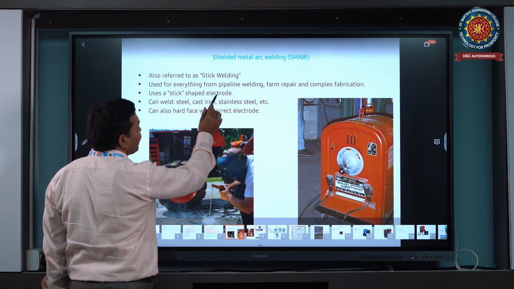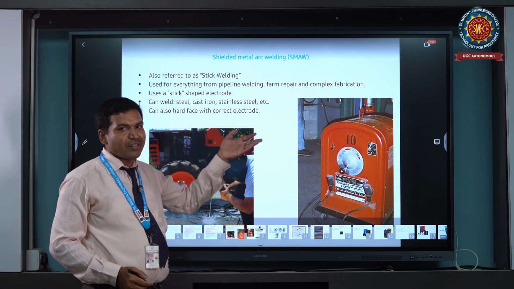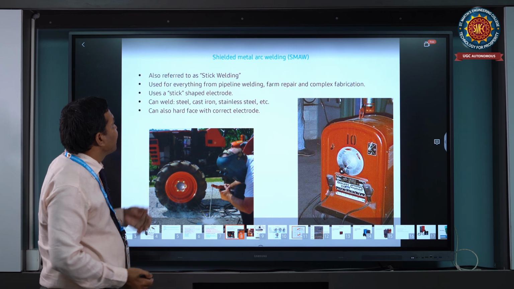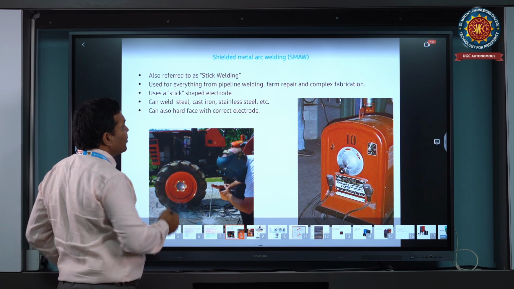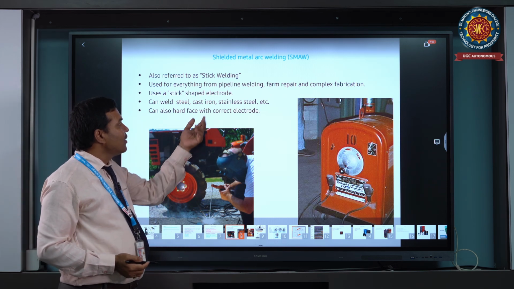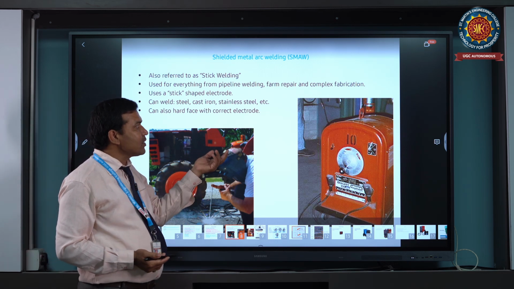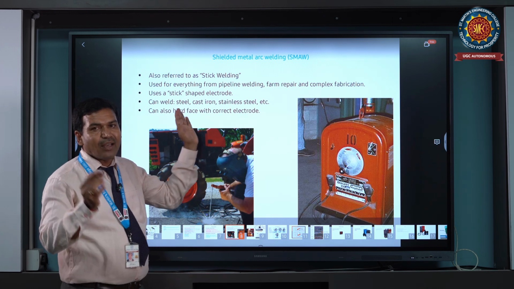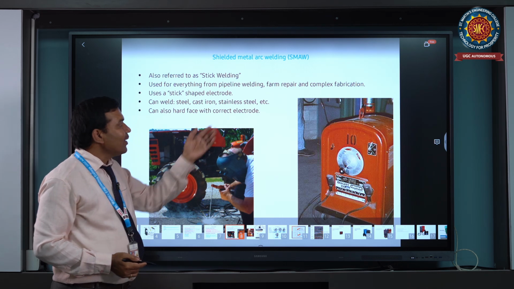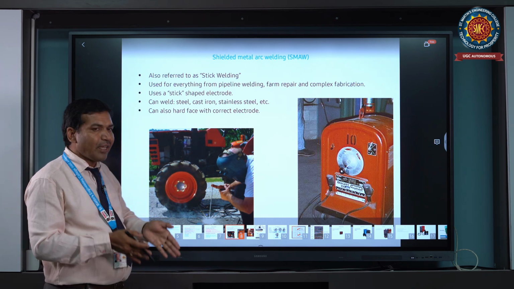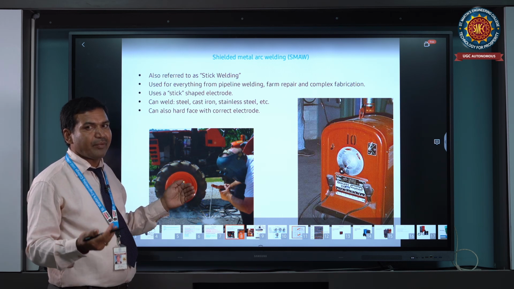It is used for everything: pipeline welding, frame repair, complex material, bridges. All kinds can be done by the arc welding process. Only a stick-shaped electrode is used. It can weld stainless steel, cast iron, mild steel, medium steel, low carbon steel, and high carbon steel. These are the kinds of material welded. It is the arc welding process, and it can also do hard facing with a current electrode. Wherever welding occurs, there is a heat affected zone compared to the base metal.